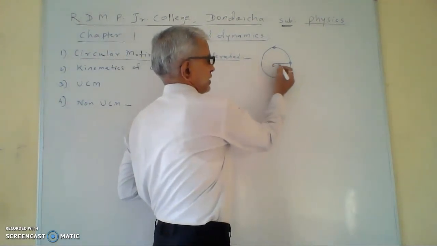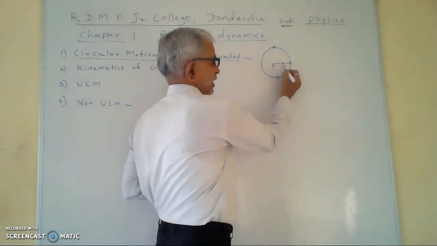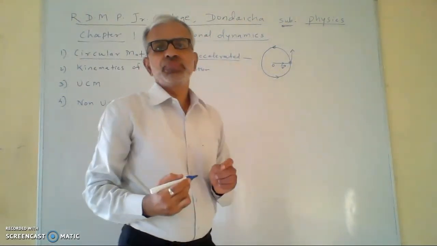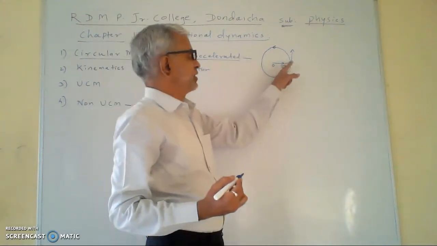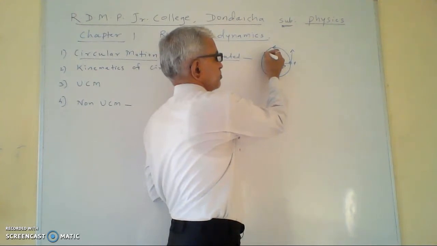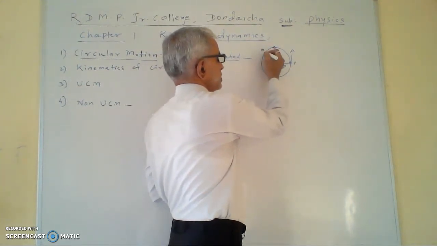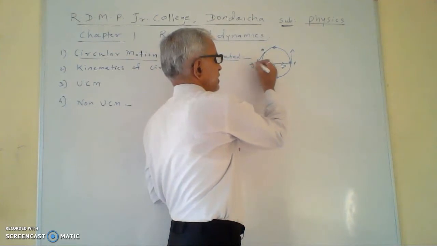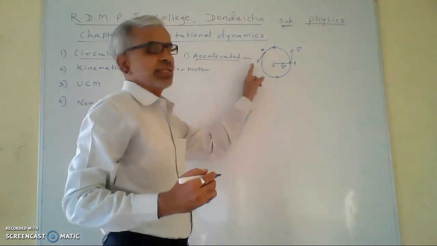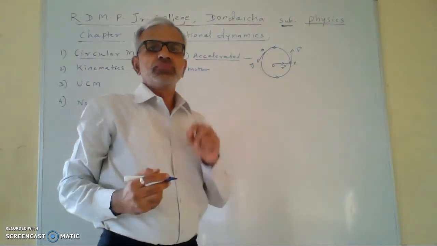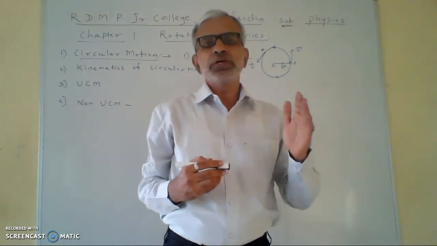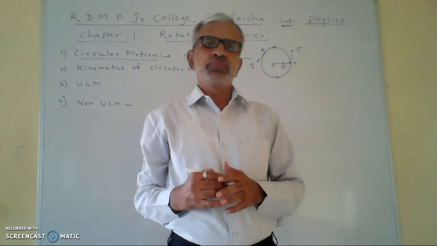This is the center, this is the radius vector r, and this is the linear velocity of the particle, and it is tangent to the circle at point P. And suppose this particle is at point Q. At this point, the velocity will be vector v. It is tangent to the circle. This means the direction of the velocity is continuously changing, therefore it is accelerated motion.